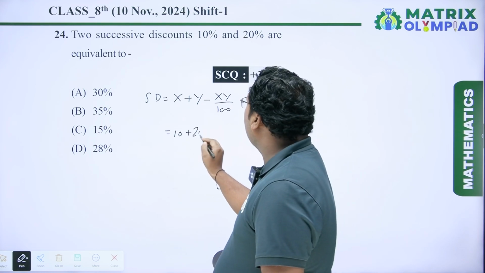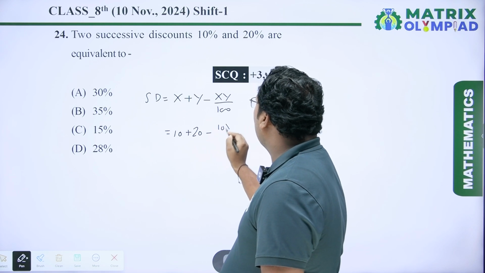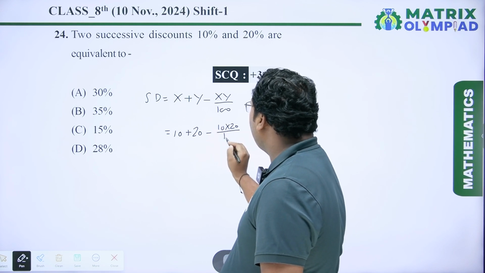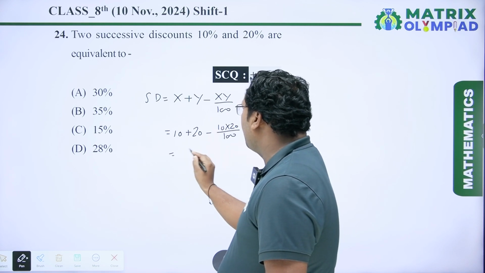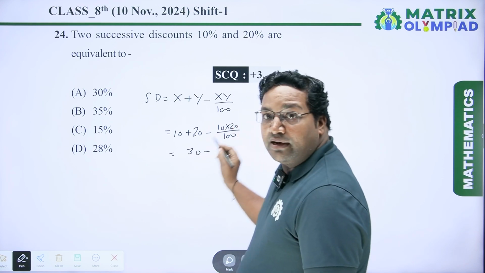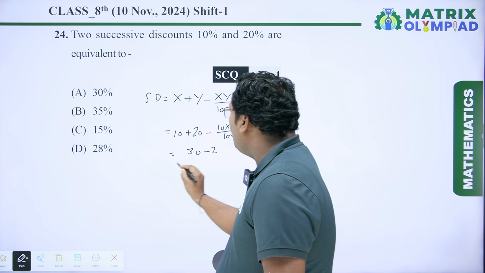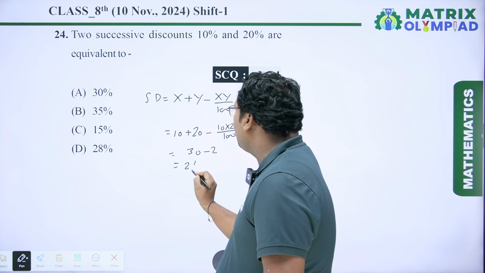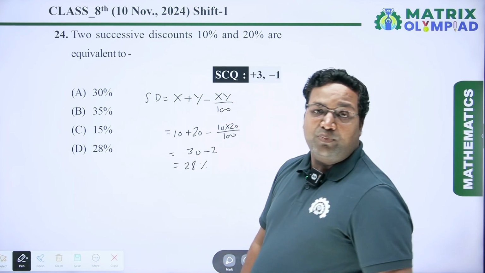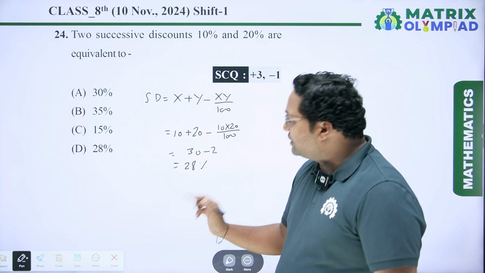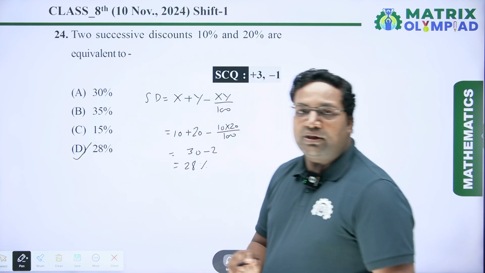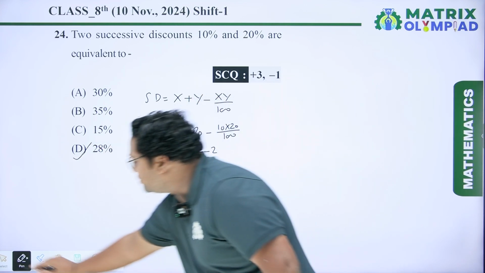y is 20, minus 10 into 20 upon 100, which is equal to 10 plus 20 is 30, minus 10 into 20 is 200, 200 upon 100 is 2. So it is 2, and 30 minus 2 is 28. So the successive discount percentage is 28%, which is option D. So option D will be the correct answer. Now coming to the next question.